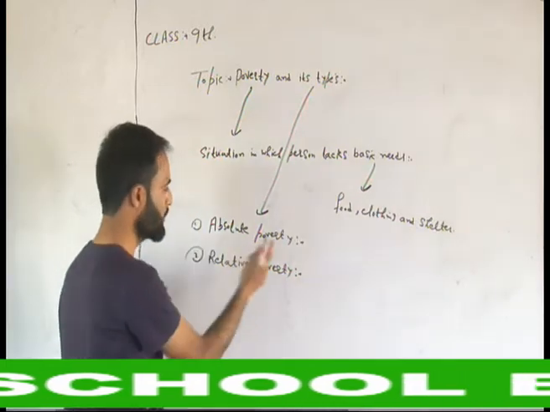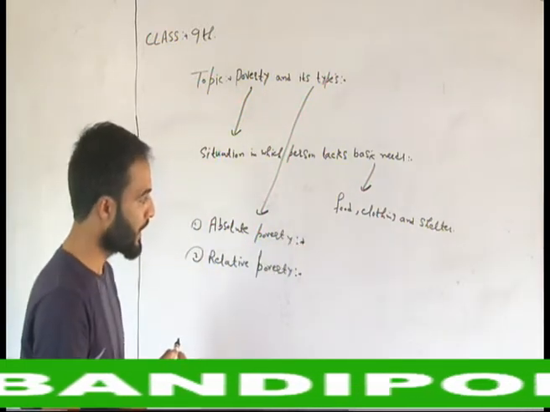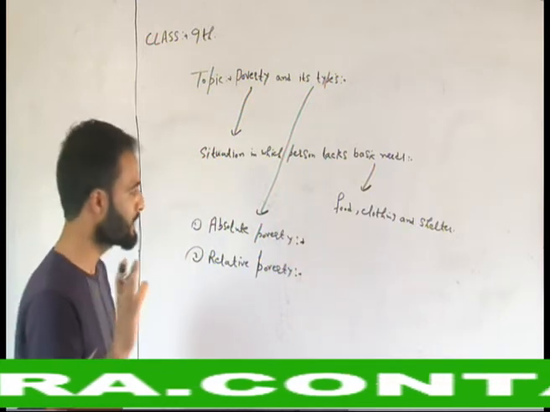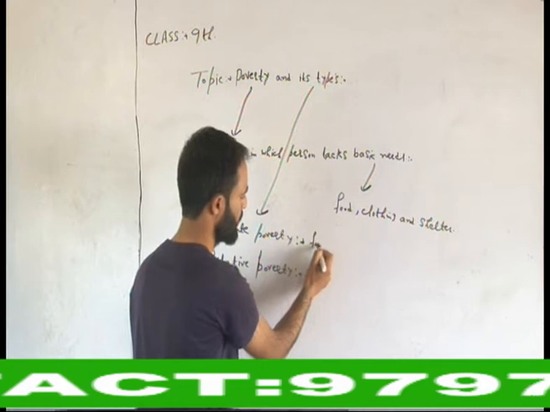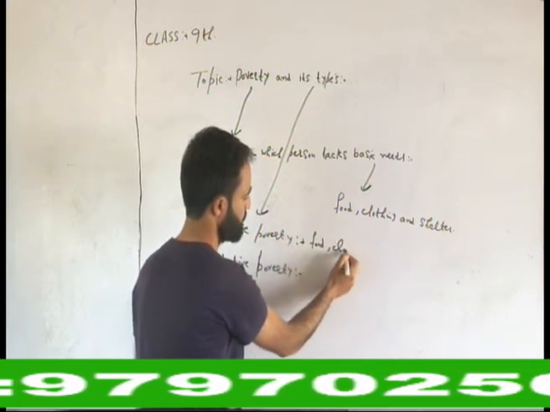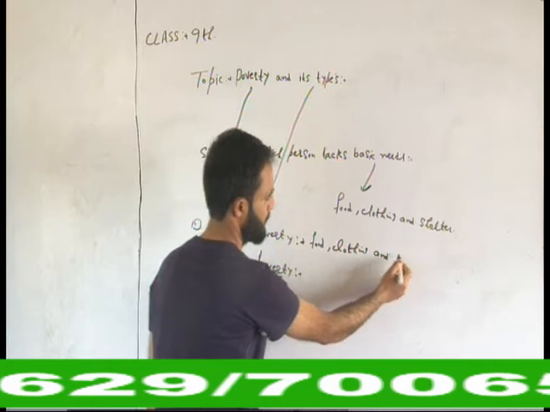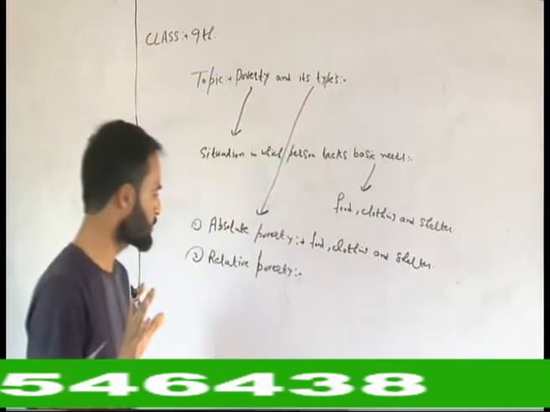Absolute poverty, we can say, is a type of poverty when a person doesn't fulfill his or her basic needs. That is, when he lacks these basic needs: food, clothing and shelter. That's called absolute poverty.